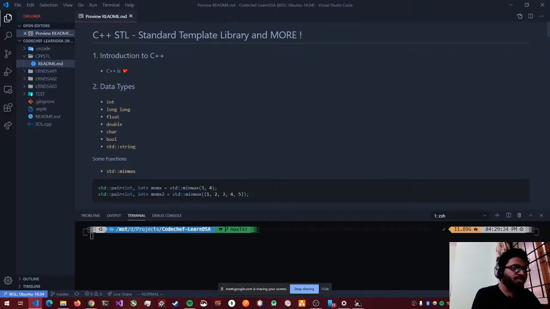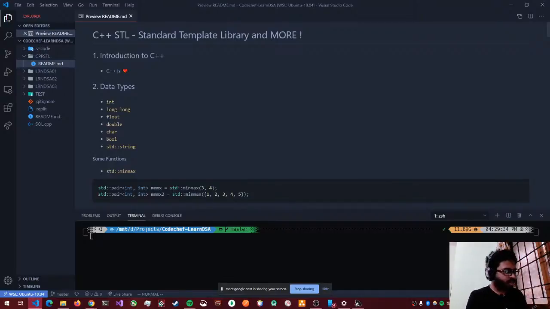C++ was used for system programming. Well, C was used for writing kernels, but C++ is for writing drivers and everything low level that needs very good memory management and control over your memory. Python doesn't give you that much control over your memory, so that's one reason that I don't like Python. Other than that, it's a very good language. C++ has very good control over your memory. You can literally see how many bytes your variable is taking. You can modify that, shrink that, decrease that, whatever you want. You can allocate, deallocate. You can do a lot of stuff with your memory in C++. So that's the reason it's used in low level devices also, like Raspberry Pi, Arduino uses C. But yeah, C++ is for very low level devices.